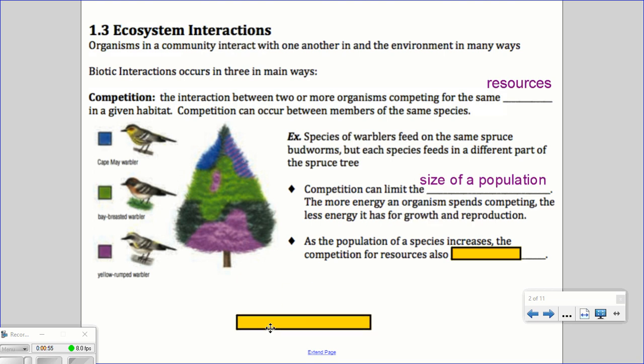Competition can limit the size of a population. The more energy an organism spends competing, the less energy it has for growth and reproduction. As the population of a species increases, the competition for resources also increases.